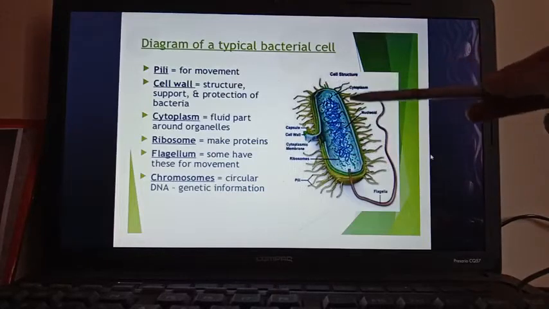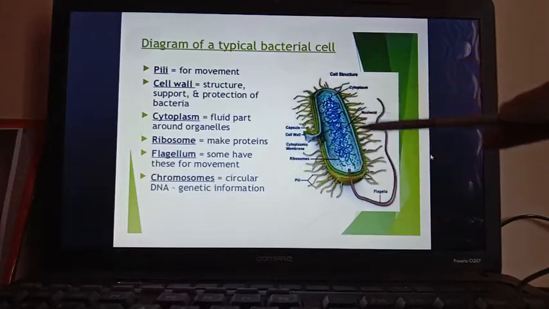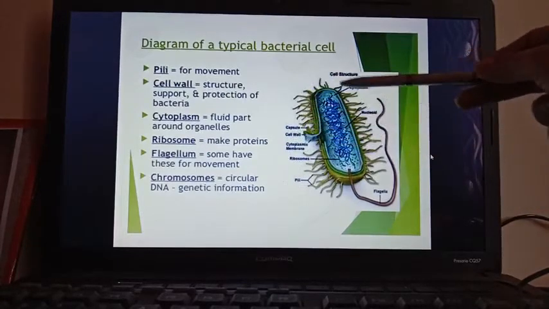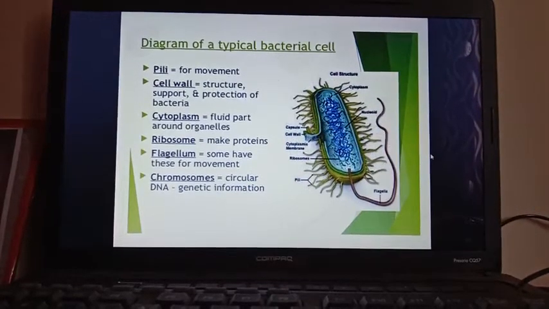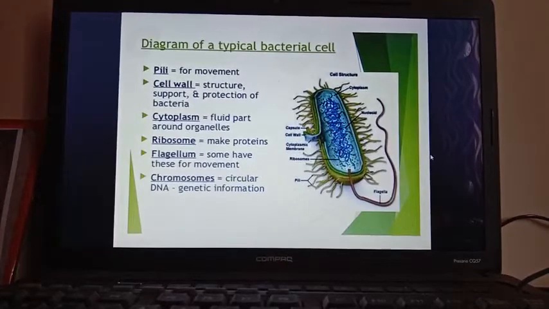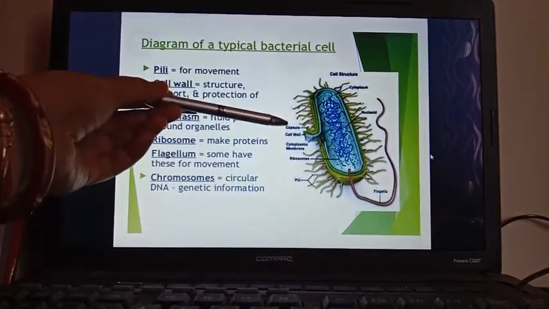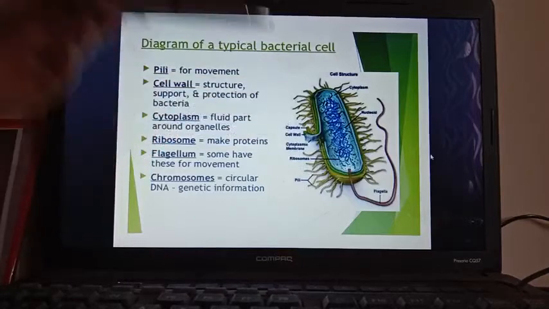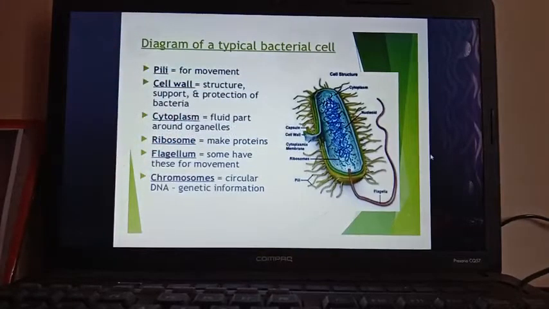Covering the cytoplasmic membrane, the second layer is the cell wall. And outside the cell wall, the outermost covering of the bacterial cell is known as the capsule. So from outside to inside, the covering should be like that: capsule, cell wall, cytoplasmic membrane or cell membrane. Here you can see all the main parts.